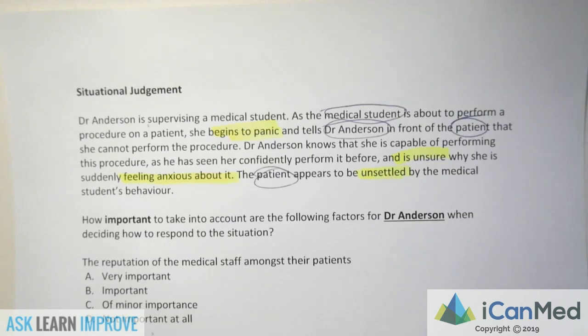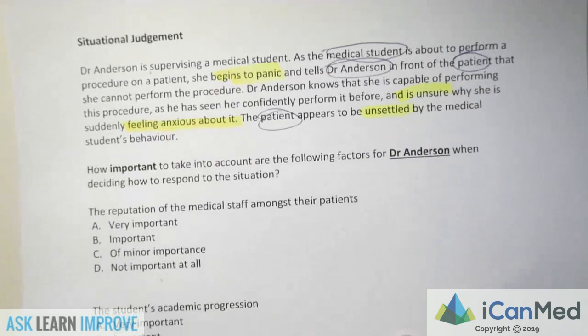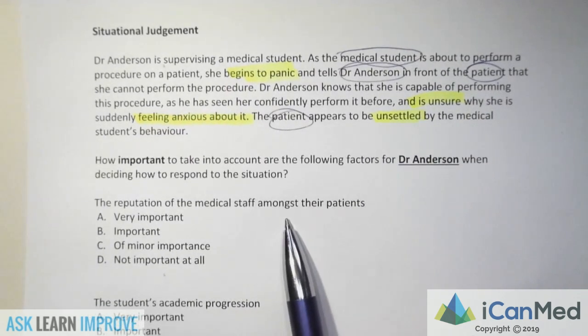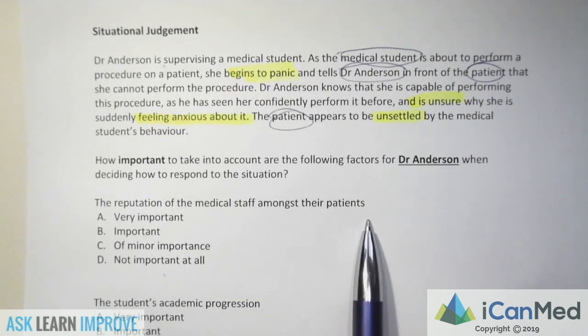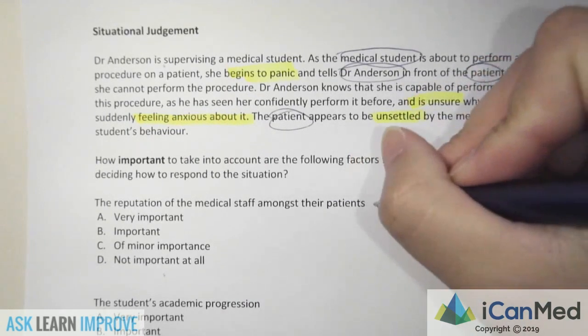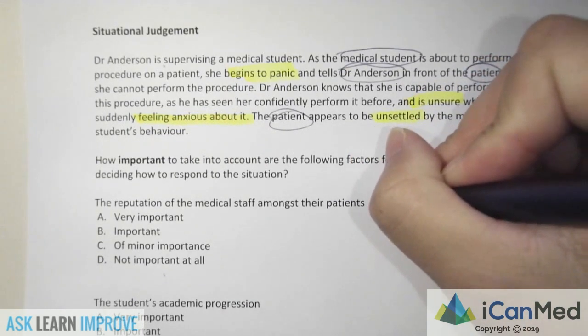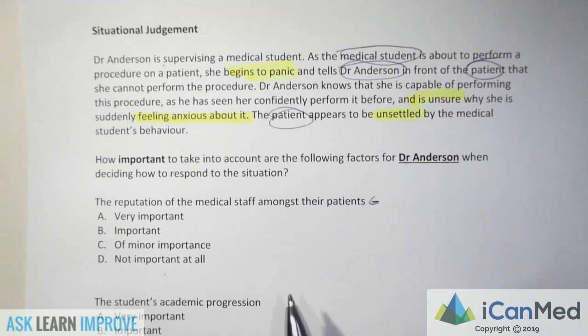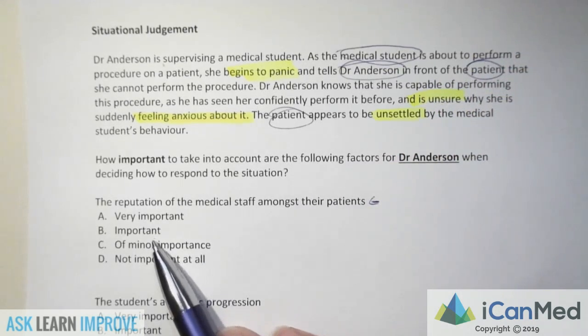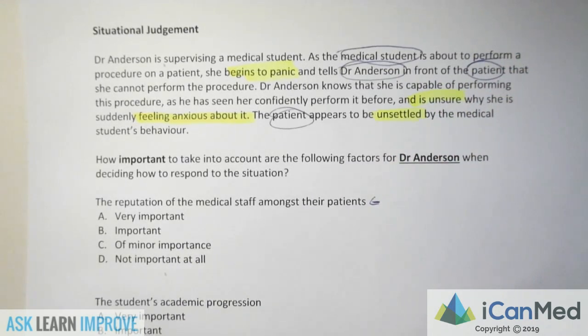Okay, so how important to take into account are the following factors? The reputation of the medical staff amongst their patients. Here we are given an actual consideration, and we have to see whether it is very important, important, of minor importance, or not important at all.